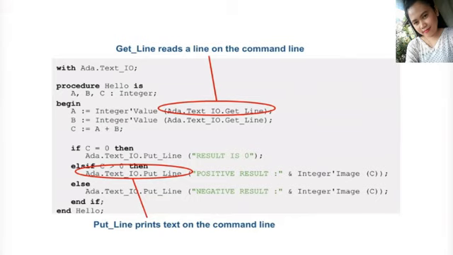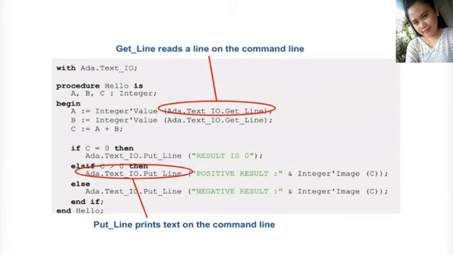Value is a special attribute that transforms a string into a value of the type, so Integer'Value would transform a string to an integer value. Image does the opposite, that is to say, it takes a value of the type and transforms it to a string. With this, we are going to do some input-output on the console.